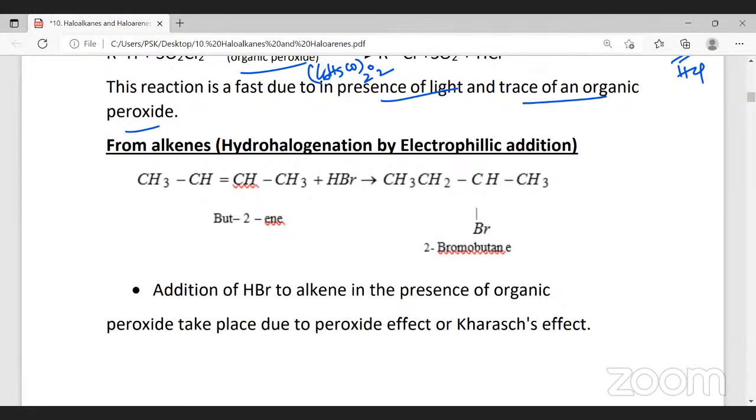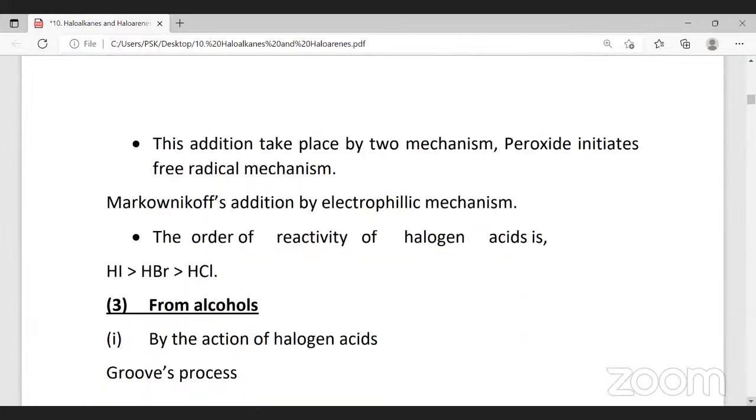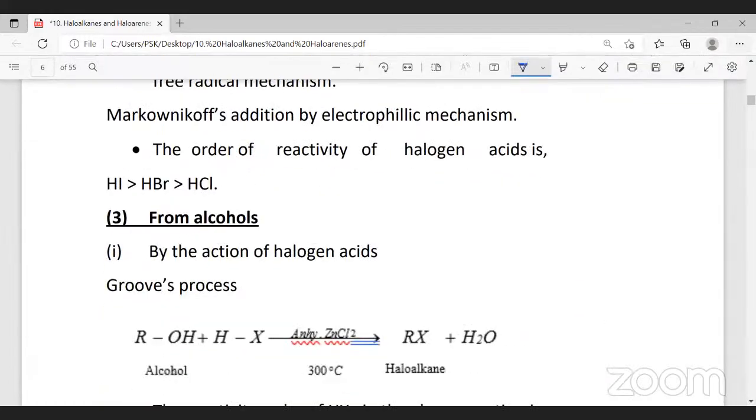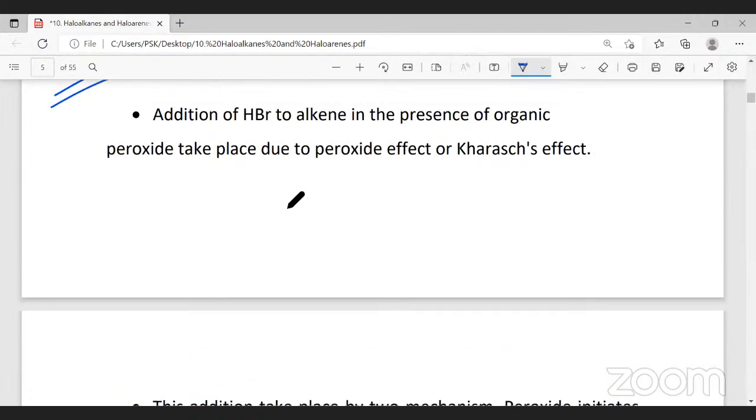Now, two methods of preparing alkyl halides we learned, that is from alkanes. One is substitution, direct chlorination, the other one is the reaction with sulfuryl chloride. Now, the third one is from alkenes. Alkenes are molecules which contain a minimum of one carbon to carbon double bond. Any molecule which contains one carbon to carbon double bond will be called an alkene. Now we are going to learn the preparation of alkyl halides from alkene. Now we will try to understand this.